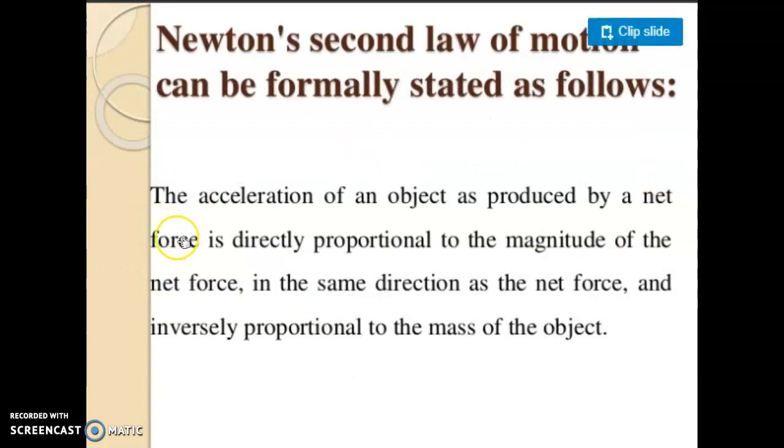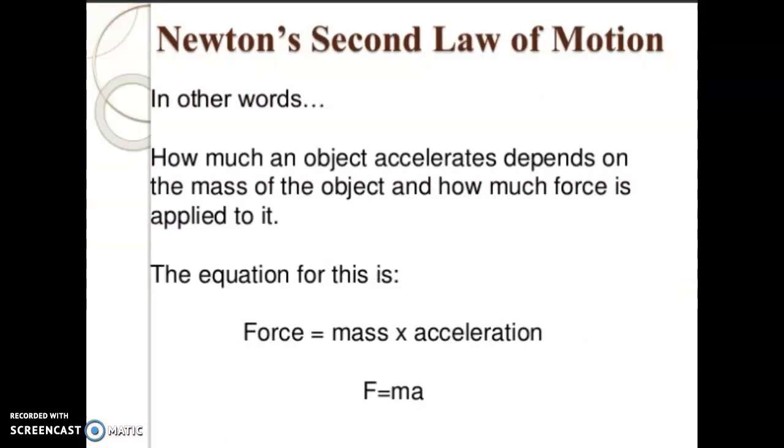It can be formally stated as: the acceleration of an object produced by a net force is directly proportional to the magnitude of the net force, in the same direction as the net force, and inversely proportional to the mass of the object. In other words, we may write force as mass into acceleration, F = m × a. So this is the formula which we use for solving numericals.